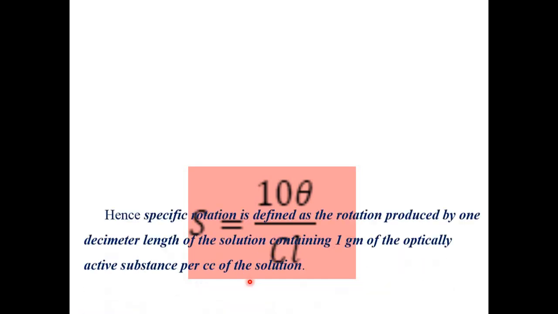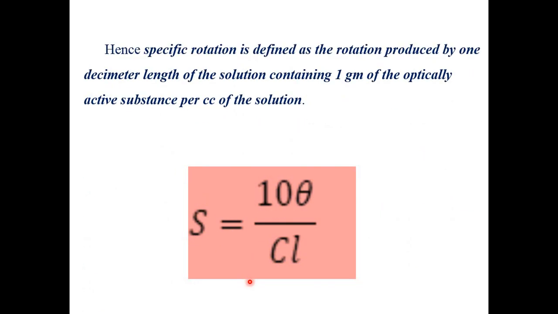Now, why this 10 is provided, you will get to know if you read this particular statement. The statement says specific rotation is defined as... specific means particular. So here we have to say what is the particular amount of theta, for a particular amount of concentration, for a particular amount of length containing that solution, whatever angle change will occur, that is nothing but the specific rotation. Okay.